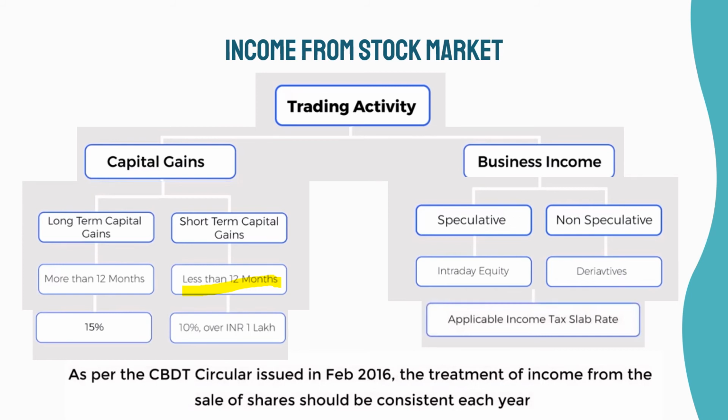In all other cases, the nature of transaction, whether capital gains or business income, shall continue to be decided basis the concept of significant trading activity and the intention of the taxpayer to hold shares as stock or as investment. Remember, your defining income should be consistent across years as per CBDT Notice of 2016.